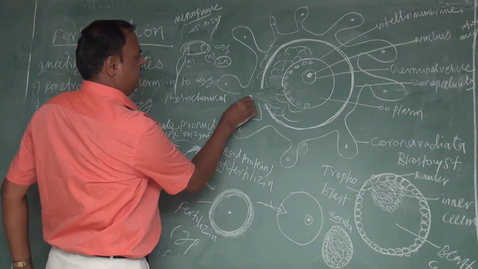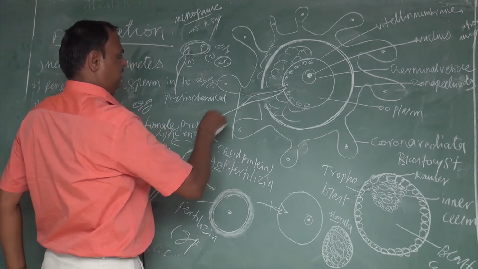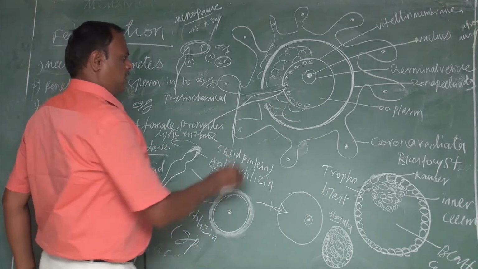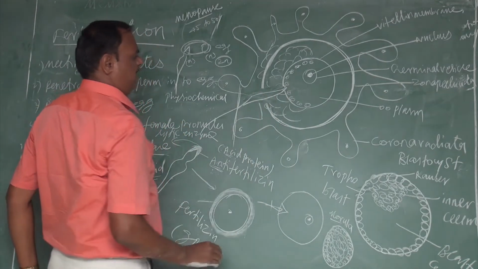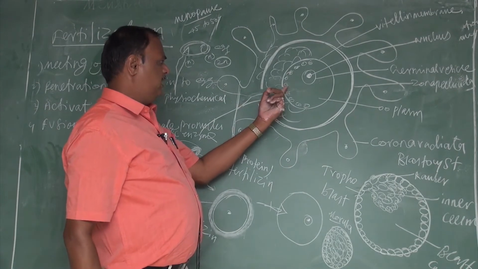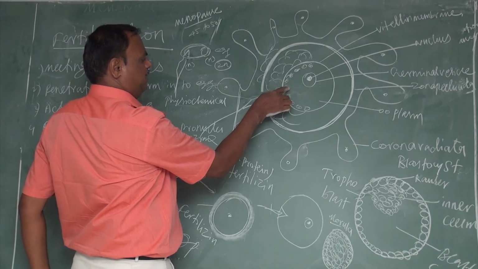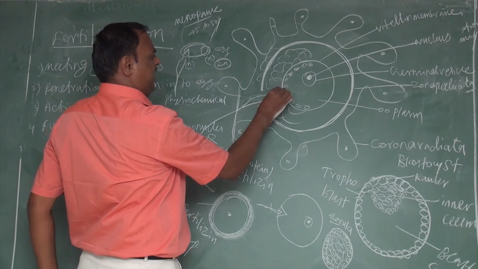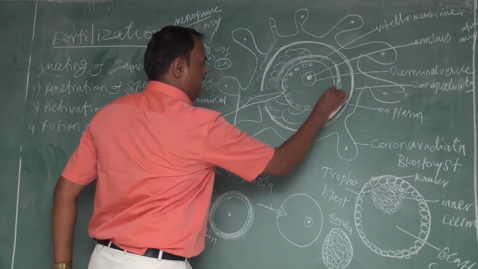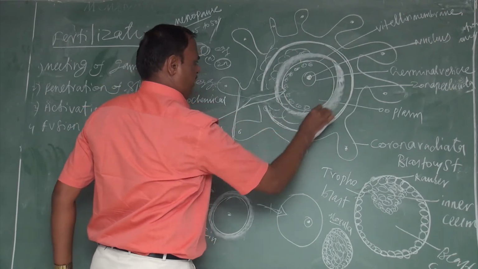When the sperm reaches this vitelline membrane, the tail automatically gets cut. Only the head and middle piece are present. When this touches the cortical granules, the cortical granules make a fertilization membrane around the sperm. What is called the fertilization membrane?